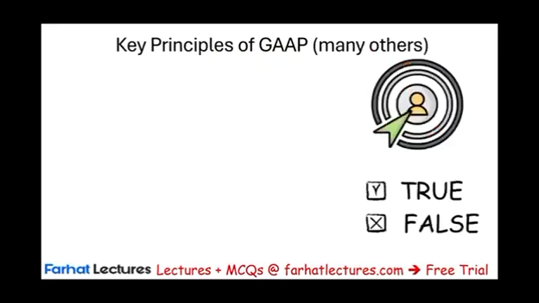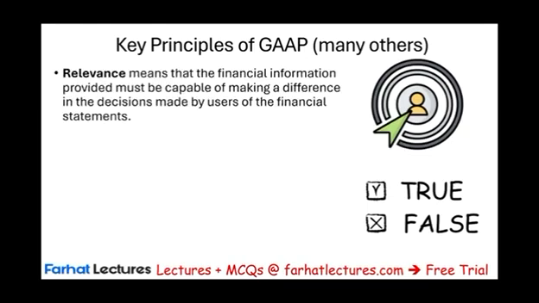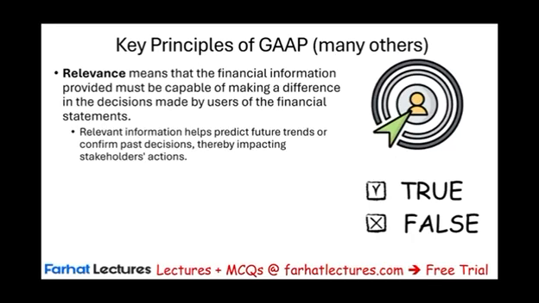Now there are key principles in GAAP. There are many of them, but I'm going to mention two here. We're going to mention a few more when we look at something called the framework. One is relevance. Basically, GAAP states that when you provide information, the financial information must be capable of making a difference in the decisions made by users. It means the information is relevant. Relevant means what? It helps you predict the future trend or confirm past decisions, thereby impacting the stakeholders' actions.